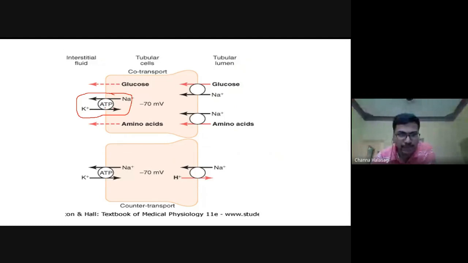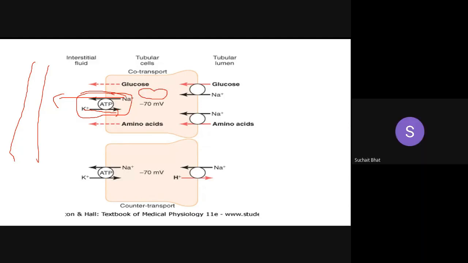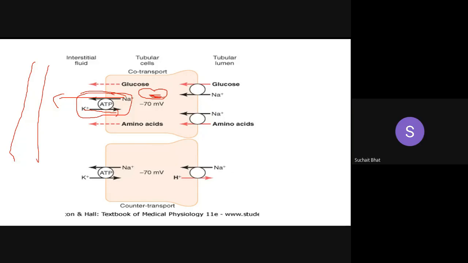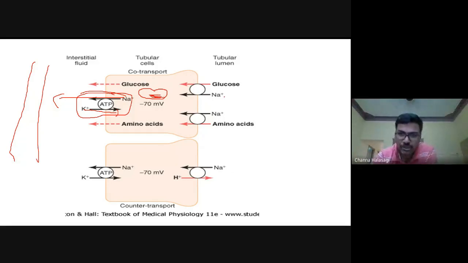With the help of ATP, 3 sodium are pumped into the interstitial fluid, which ultimately goes into the blood vessels. This is the blood vessel, and 2 potassium ions are coming in. So when 2 positively charged ions are coming in and 3 are going outside, what is created inside the cell? Negativity, isn't it? So this negativity has to be neutralized by one more positive ion. That is maintained by absorption of sodium here from the lumen.